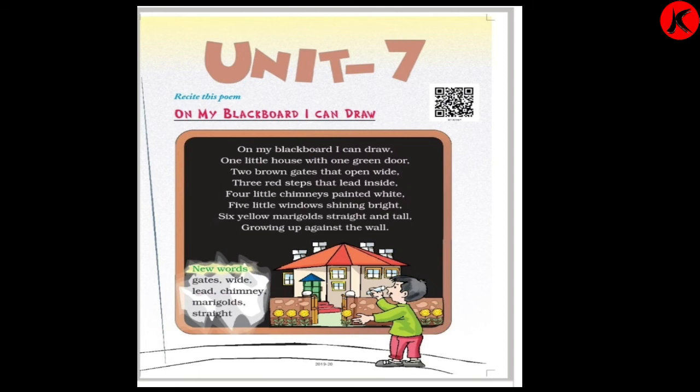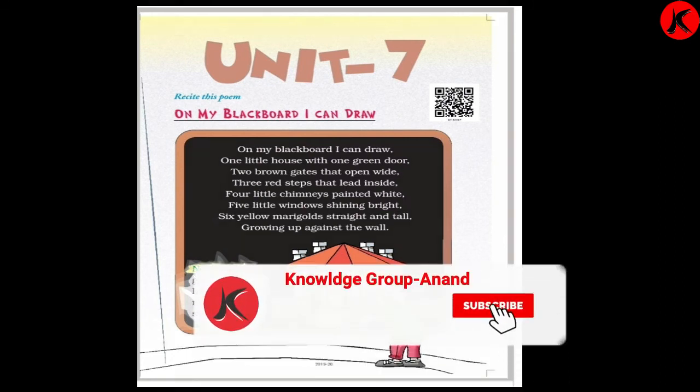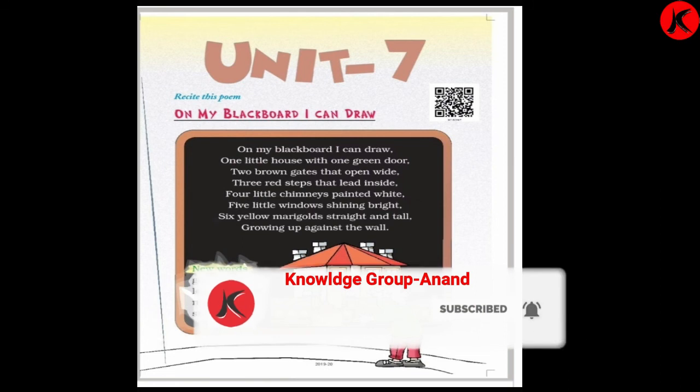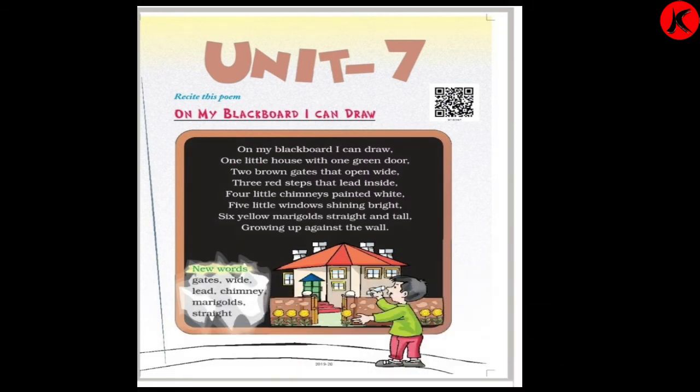So I hope you have understood this poem. On my blackboard I can draw. This is the child's imagination. You can imagine by yourself what you want to draw. So complete this poem in your notebook. Write it with good handwriting.